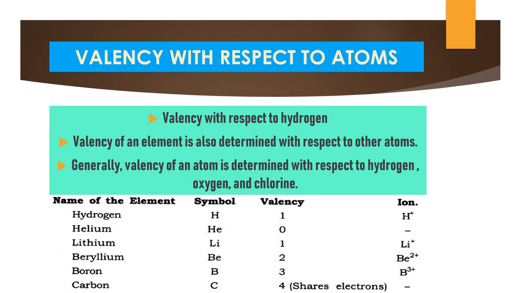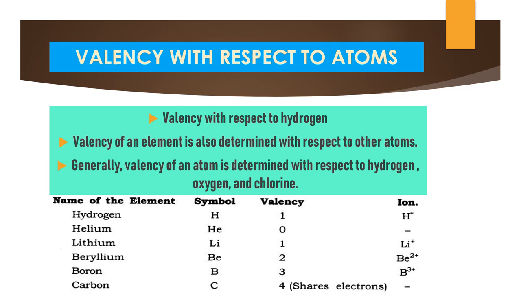Valency with respect to atoms. So for different atoms, how does this valency take place? First, the valency with respect to hydrogen. The valency of an element is determined with respect to other atoms. When we compare two atoms, only then can we know the valency of the other atom. Generally, valency of an atom is determined with respect to hydrogen, oxygen and chlorine. So we can compare the atoms with either hydrogen, oxygen or chlorine to find out the valency of another atom.